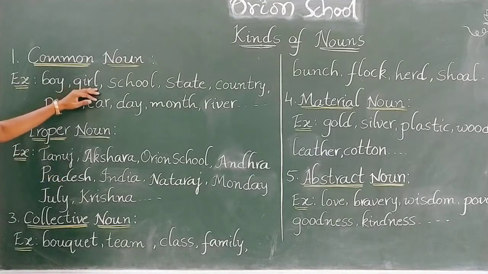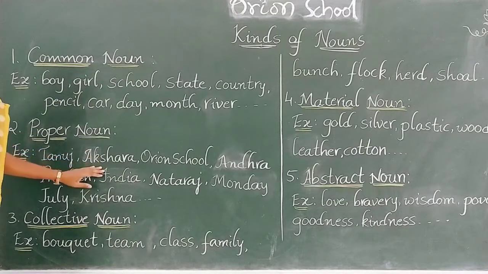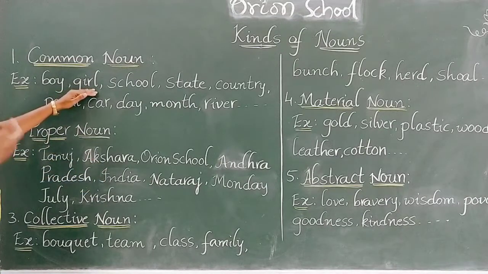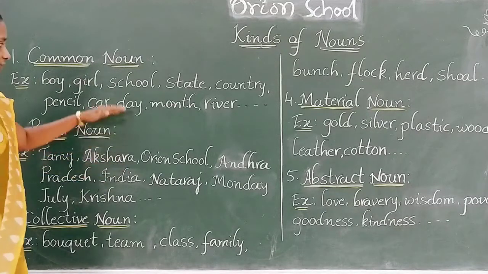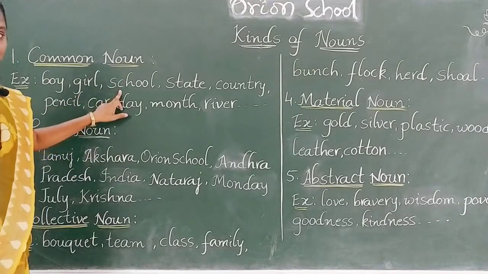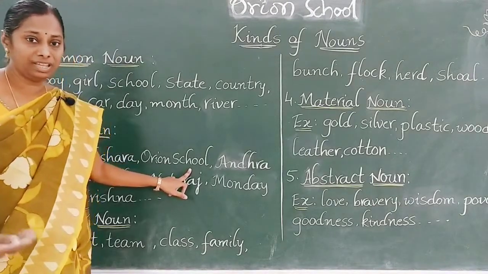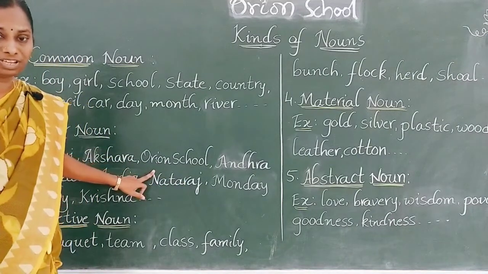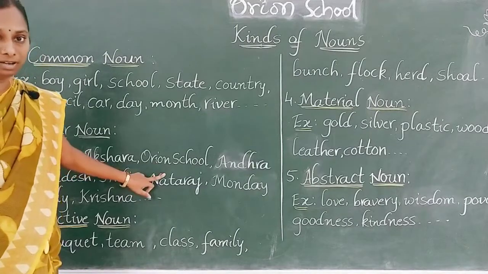Next, girl. Sushma, Rekha, Swapna, Geeta, Akshara. All these are the names of the girls. So when we mention girl, it is a common noun. If we mention particularly the name of a girl like Akshara, it is the proper noun. Next one, school. School is the common noun. When we mention particularly Orient School, Chaitanya School, Malati School, Narayana School, all these are particularly mentioned names. So these are the proper nouns.